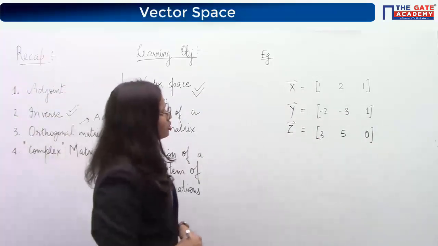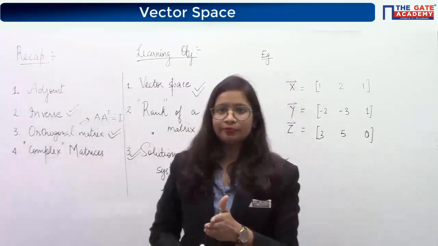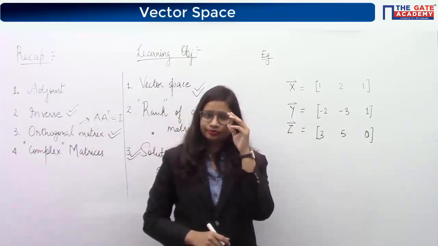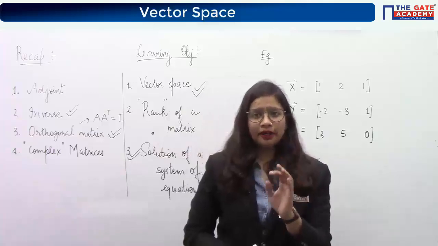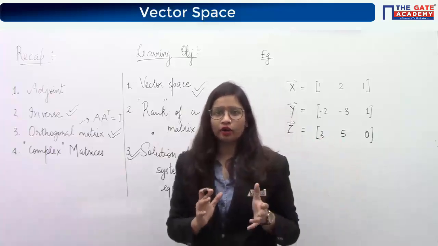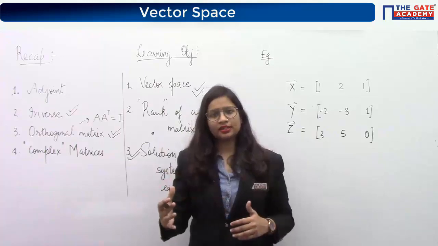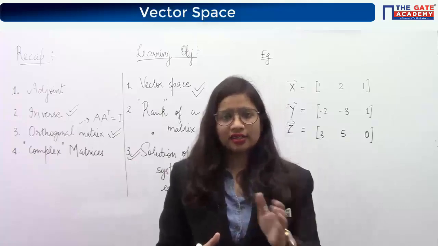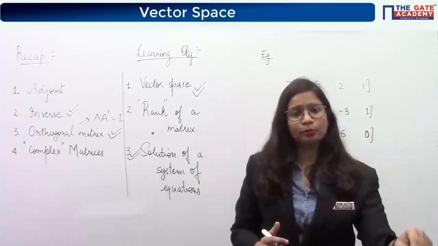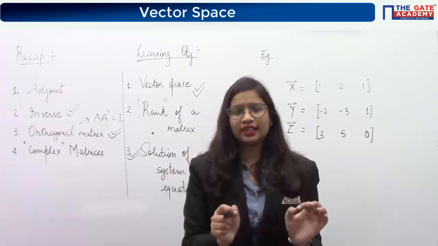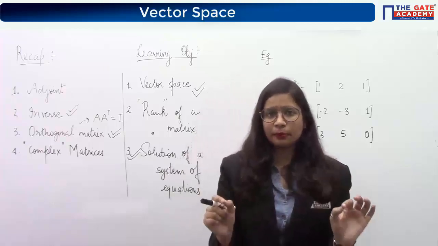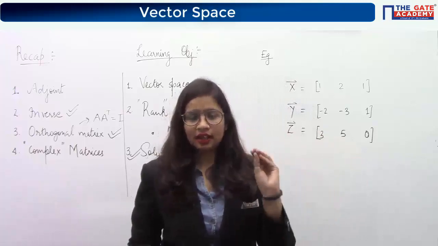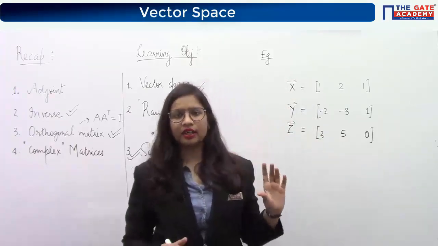In the last class we stopped at a part where I was discussing linearly independent and dependent vectors. I took an example that you and your parents are dependent, because you are following some relationship. In the same way, here also, if the vectors have some relationship among themselves, then they are said to be dependent. If there is no relationship between the vectors, then they will be known as a set of linearly independent vectors. That's what we studied in the last class.